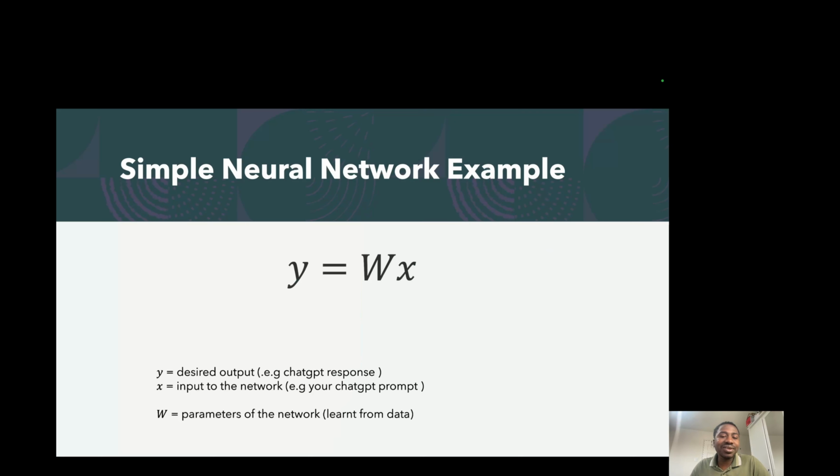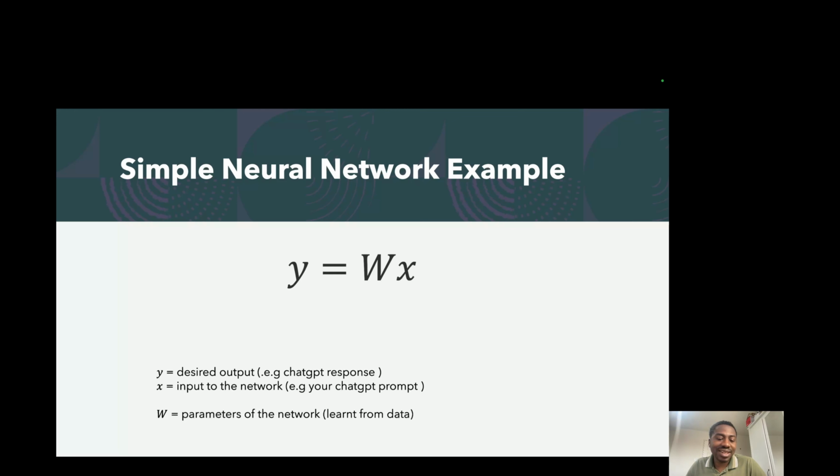To really understand transformers, let's take a look at what a simple neural network is. We said the transformer is a neural network, so what does that mean? Basically, a neural network relates an input to an output as a function of a set of parameters.